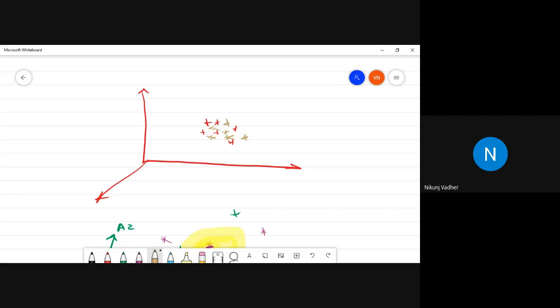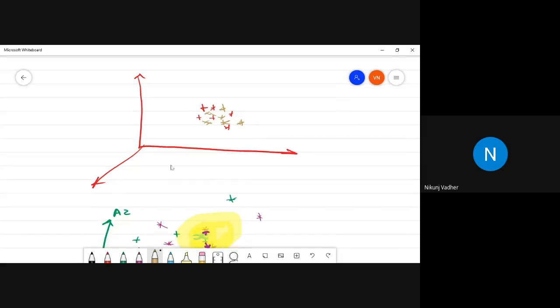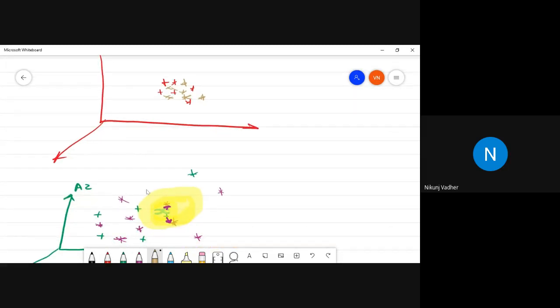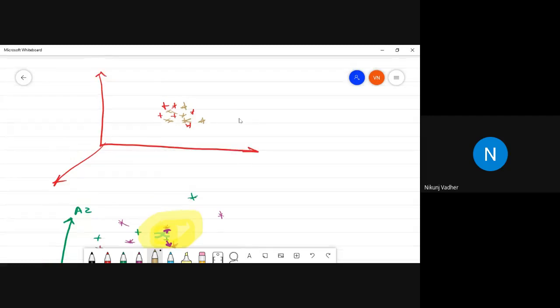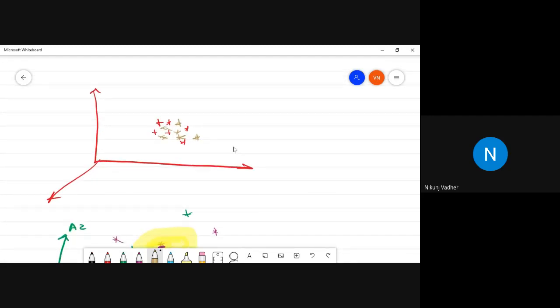If you apply a Laplace transform on this, your feature space will become the Laplace feature space. In the normal feature space your data may look like this, but if you apply a kernel function and bring it to another feature space, it may look different.